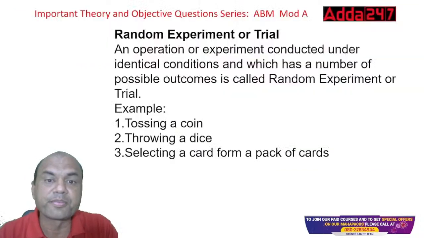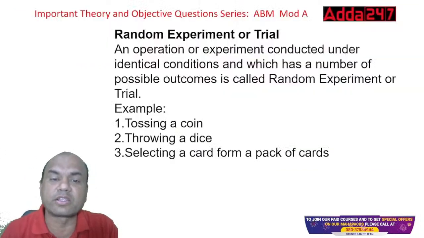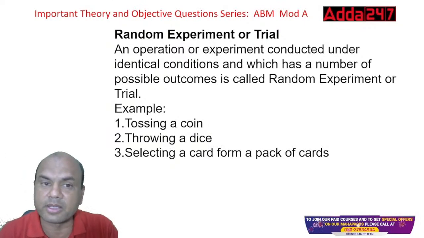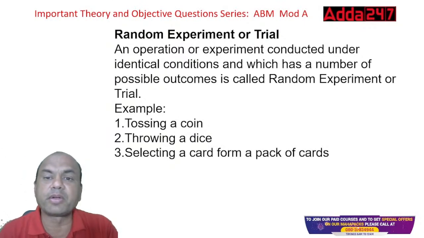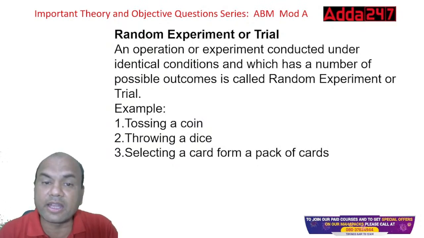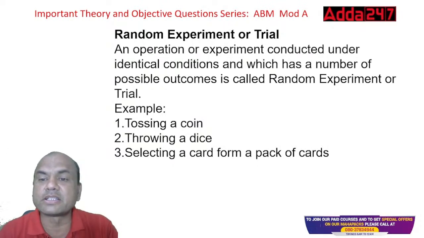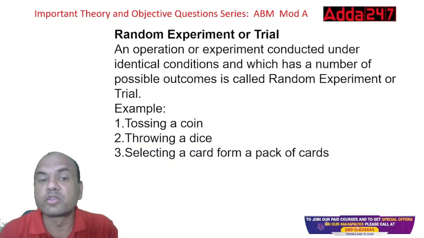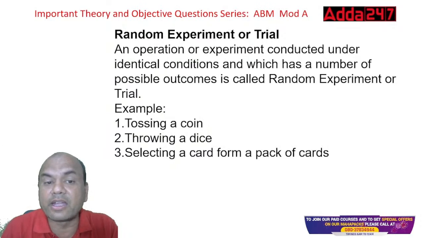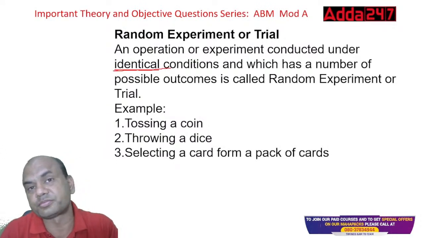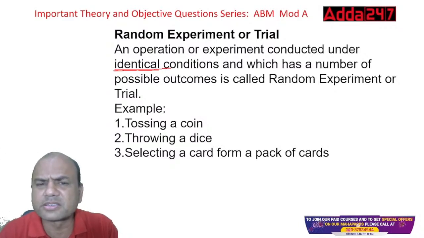Random experiment or trial. This is the last definition for today, then we'll be solving the numericals. Random experiment or trial: an operation or experiment conducted under identical conditions and which has a number of possible outcomes is called a random experiment. Conducted under identical conditions. Identical means which are similar. What do you mean by this?